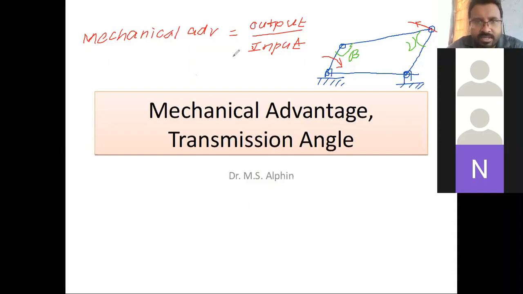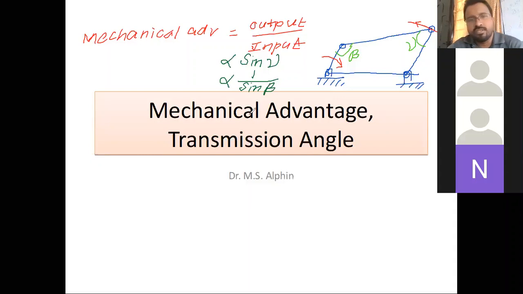Mechanical advantage is directly proportional to sine of angle gamma, and inversely proportional to sine of beta. So it is directly proportional to sine of gamma and inversely proportional to sine of beta. Let us take this angle, beta.